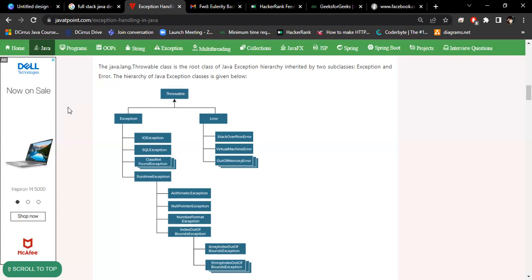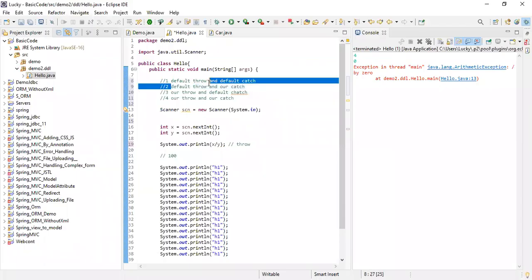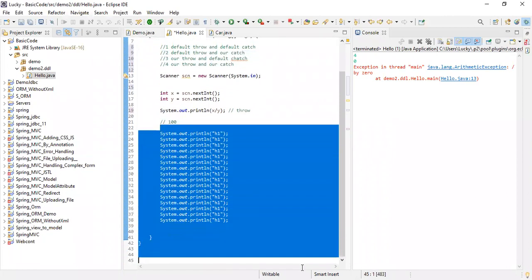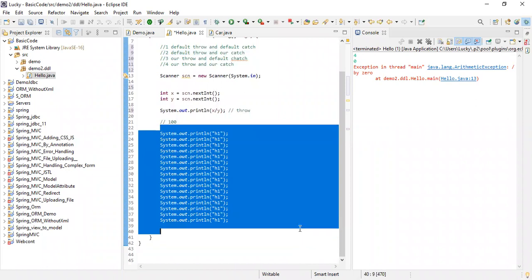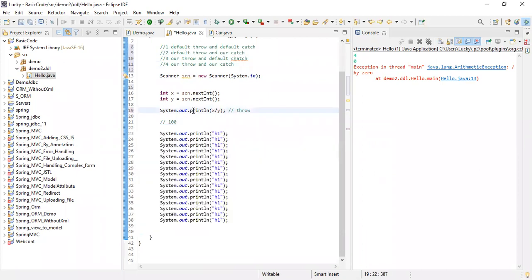Now you know what an exception is, what the exceptions are, and how to handle them. I have already told you default throw, default catch. JVM is throwing, JVM is only catching it. Now the next thing: default throw means JVM will throw, but I will catch. I don't want to break this code. I want to handle it. So how will I handle it?